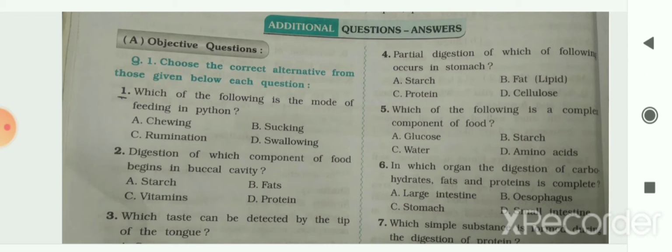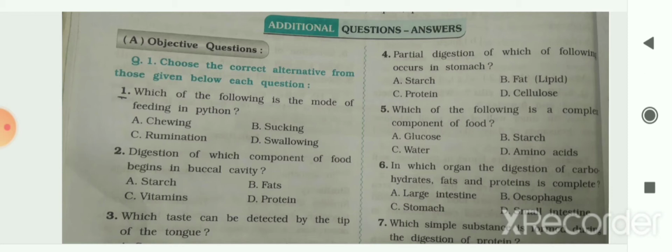Then we had seen the main digestive glands are the salivary glands, liver and pancreas, which secrete saliva, bile and pancreatic juice respectively. The inner wall of stomach and small intestine secrete digestive juices, namely gastric juice and intestinal juice.